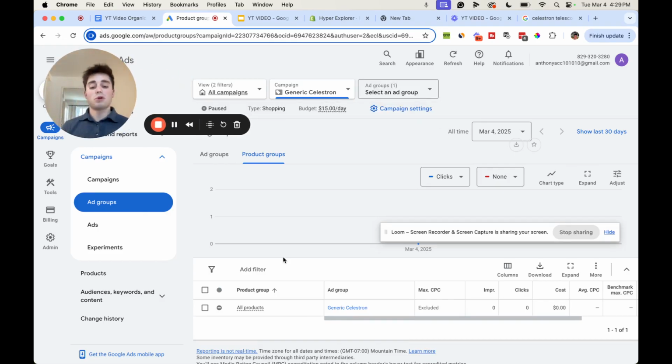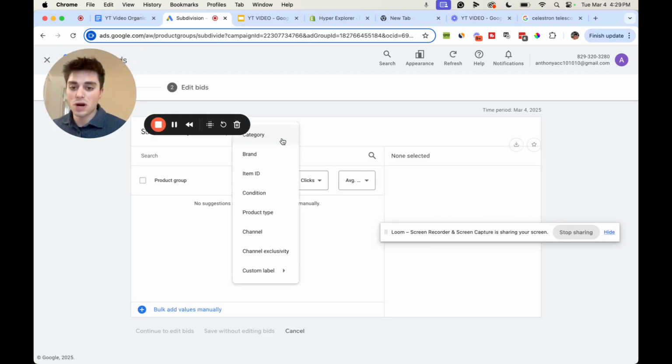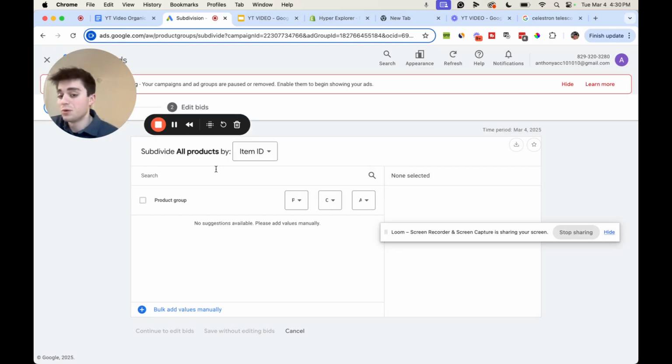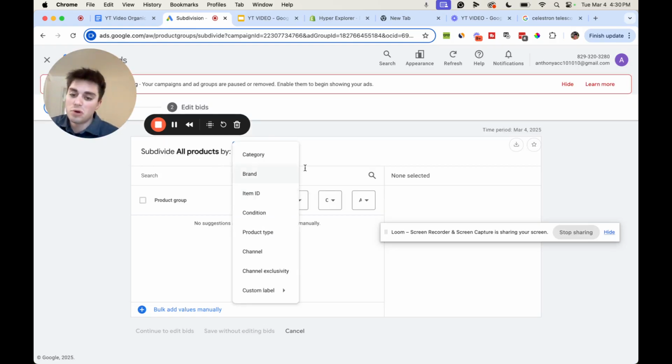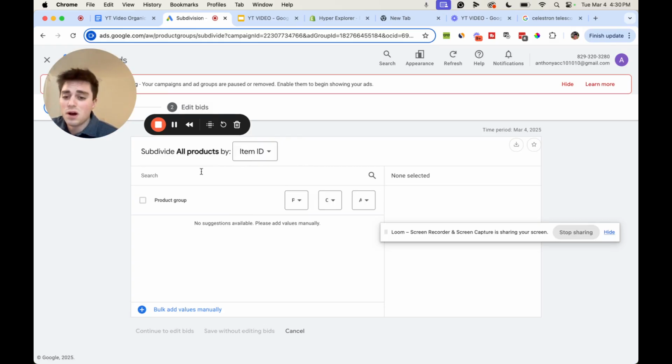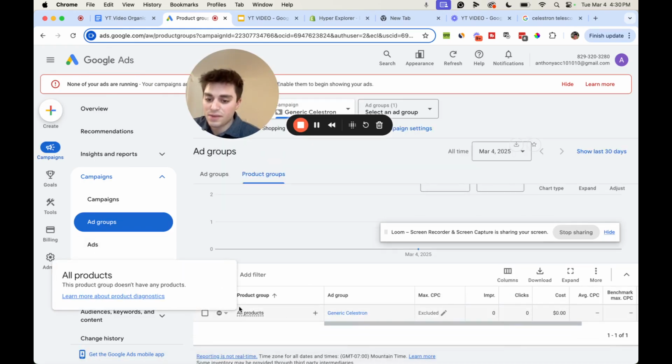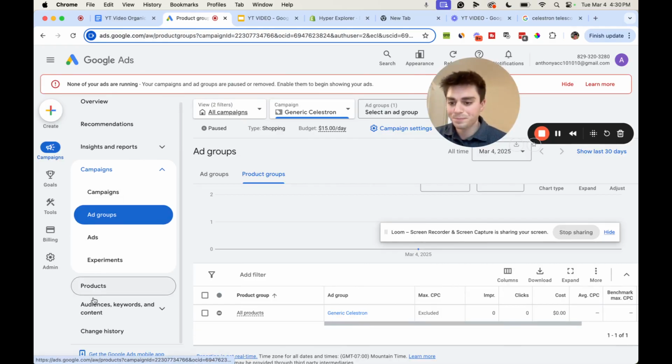What you would usually do is your product should be feeding in now. So you're gonna hit products, you're gonna do item ID, and then you're going to add all your SKUs in, right? So when you make a Google Merchant Center account, you're going to feed your products from your Shopify or wherever you're building out your website from, WordPress, whatever it is. You're going to feed the products to Google Merchant Center and then feed it to Google Ads. Products aren't in here, so I can't really show you. But for now, just do item ID, and then you'll select the products that you want in there, okay? So let's just say that this was one single product, all product, just for the sake of the video.